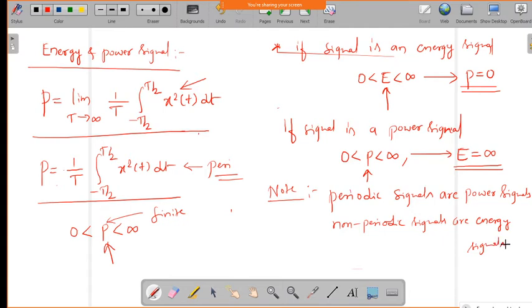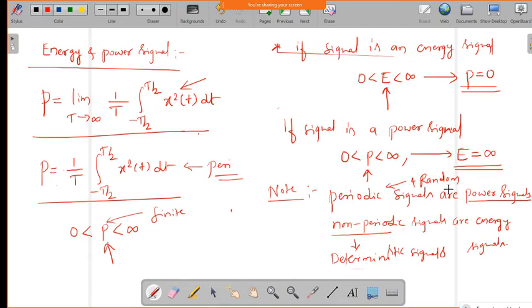Non-periodic signals are energy signals, and also we can take deterministic signals. The signals which are non-periodic and deterministic are energy signals, and the signals which are periodic and random in nature are called power signals. So this is very important, so you keep it in mind.